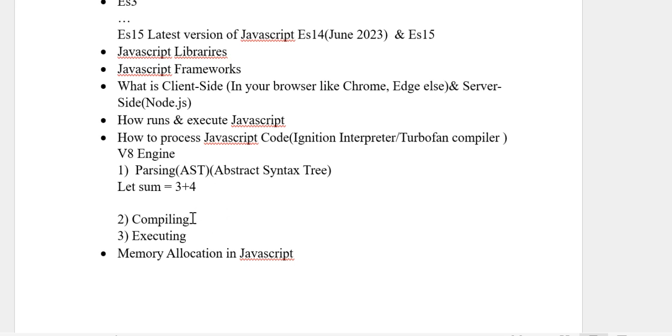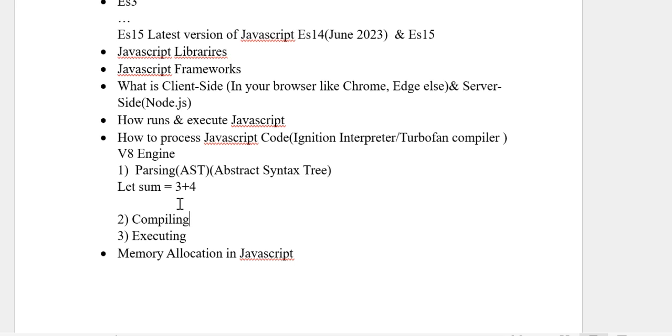So you can understand what we are describing. Suppose we have written let sum = 3 + 4, then again let sum = 3 + 4, then again let sum = 3 + 4. The V8 interpreter will generate 3 bytecodes for these 3 lines.